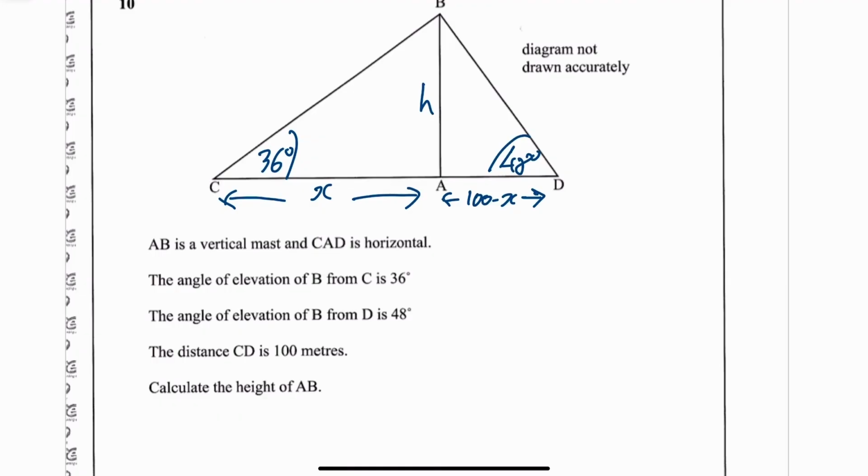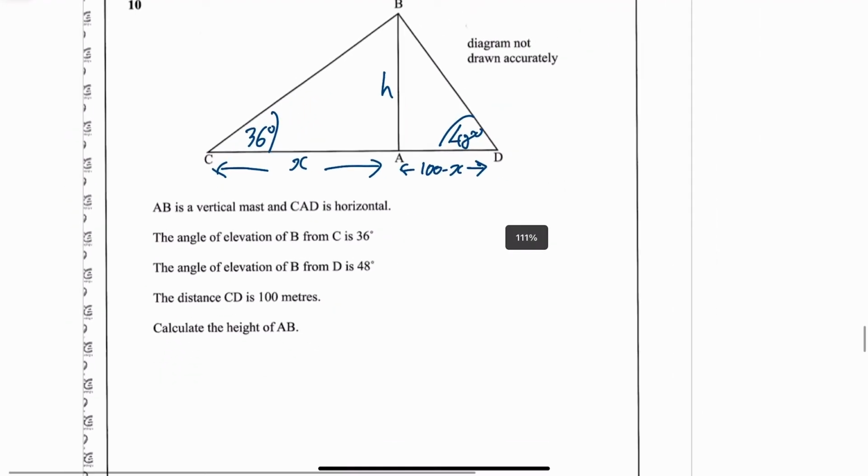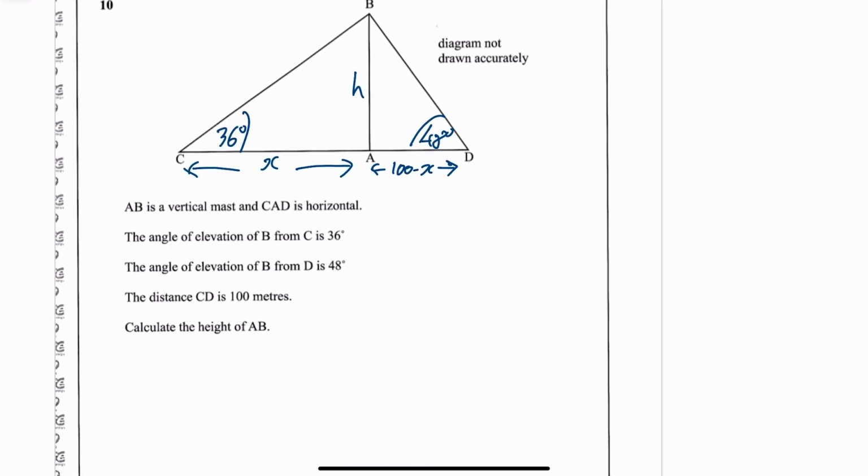Okay, right. I'm going to set up two trig equations to find H. So first of all, tan. Remember, tan is equal to your opposite over adjacent. So in the triangle with the 36 degrees, the opposite is H. The adjacent is X, so that's what you've got. Come back to that in a wee second. Over here, you've also got tan of 48 will be equal to its opposite H over 100 minus X. Now let's cross multiply here by the denominator.